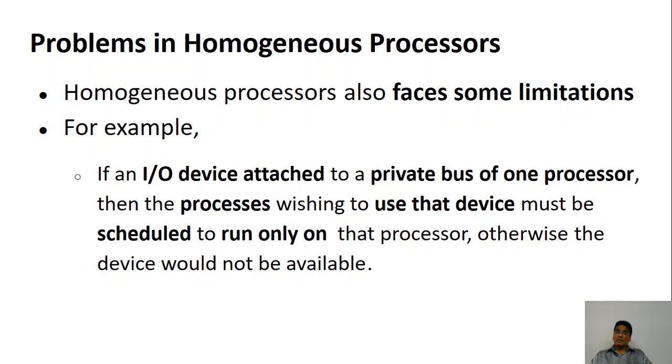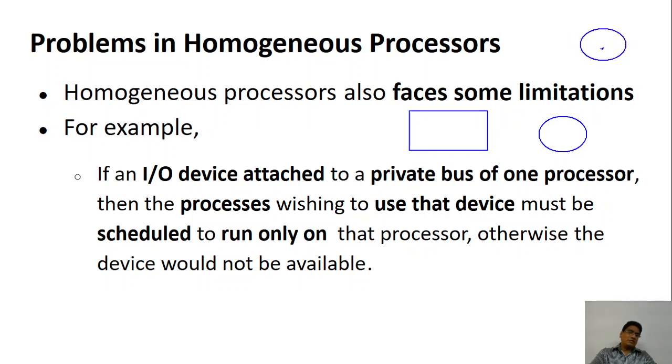So you have a CPU here, for which you have the queue, and there is one other device, something input output or anything, which is directly connected to one of the CPUs. Now, the other CPUs are there, but if your process is making use of this particular device, let me call it D, then it has to be given to that single processor only.